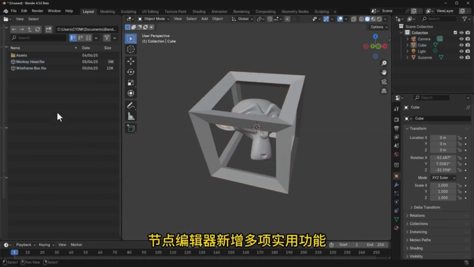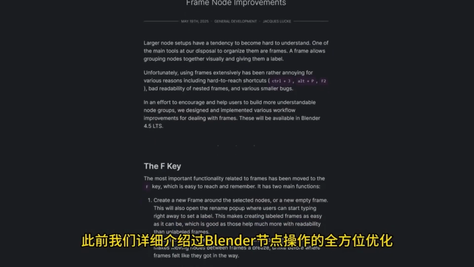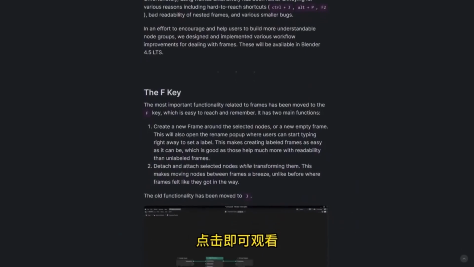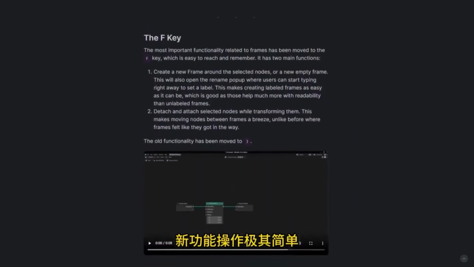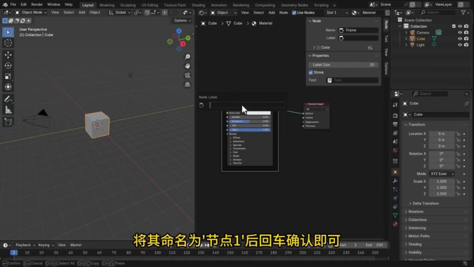The Node Editor has added several practical features, and we have previously provided a comprehensive overview of the optimization of Blender's node operations. Viewers who are unable to watch the live broadcast can conveniently view the replay on the channel. Simply click to explore the new features. The operation is quite straightforward. Enter the shader node module, select any desired node, and press the F key to swiftly create a frame. After naming it Node 1, simply press Enter to confirm.